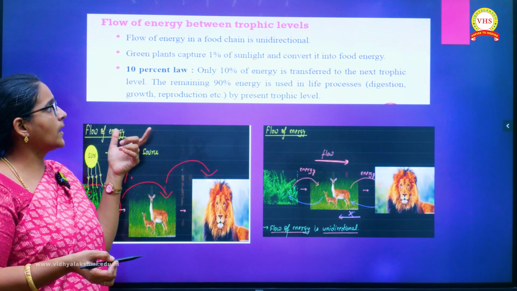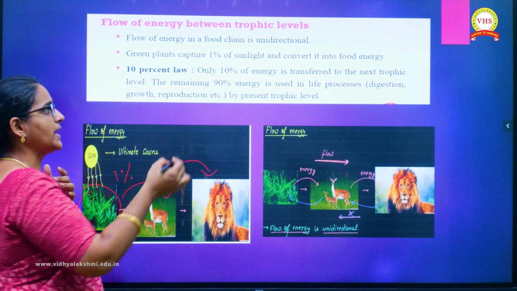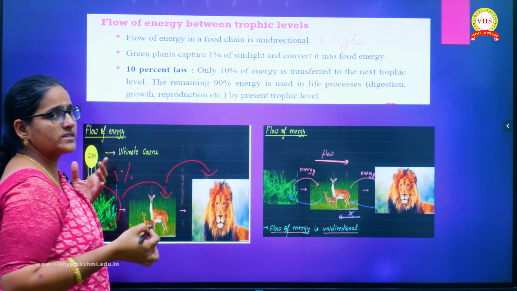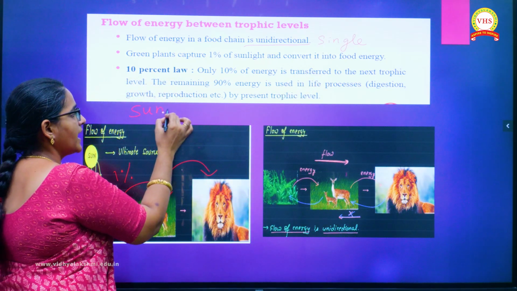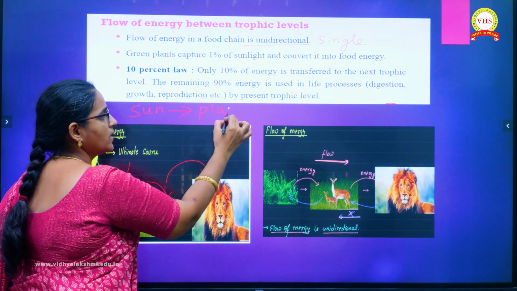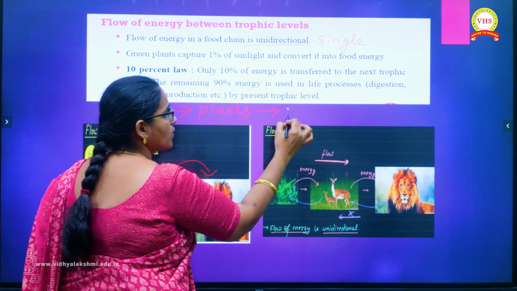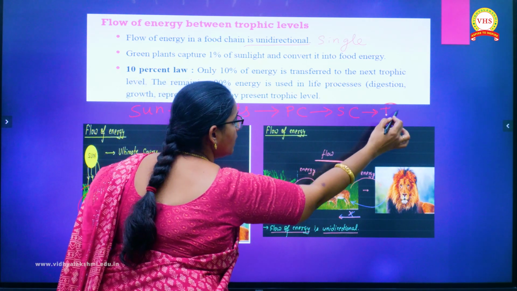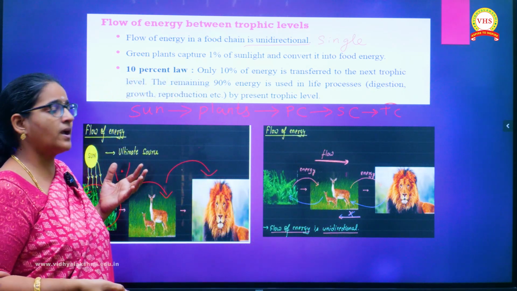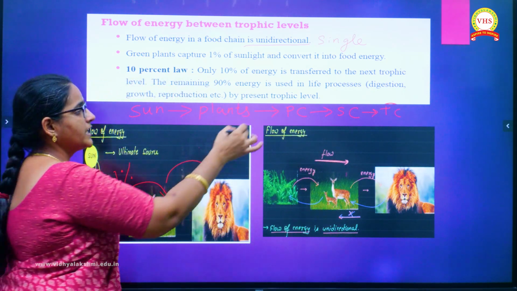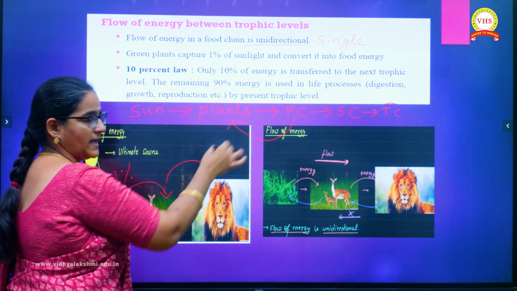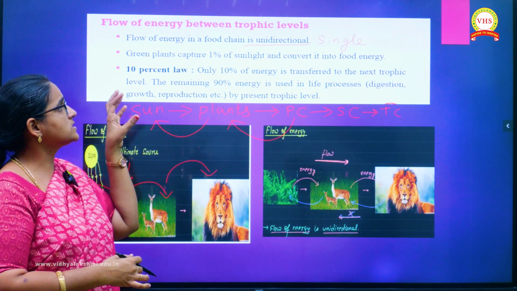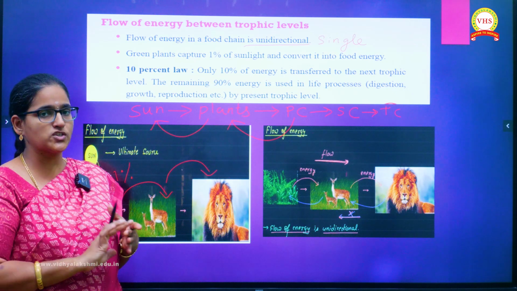That is why we are using the term: flow of energy in a food chain is unidirectional. Unidirectional means it will follow a single direction. From the sun, the energy will come to the plants during the photosynthesis process. From the plants, it goes to the primary consumer, from the primary consumer to the secondary consumer, and from the secondary to the tertiary consumer. The energy will not be reverted back. It will not come back from the primary consumer to the plants, and again it will not come back from the plant to the sun. That is why the statement is: flow of energy in a food chain is unidirectional in nature.